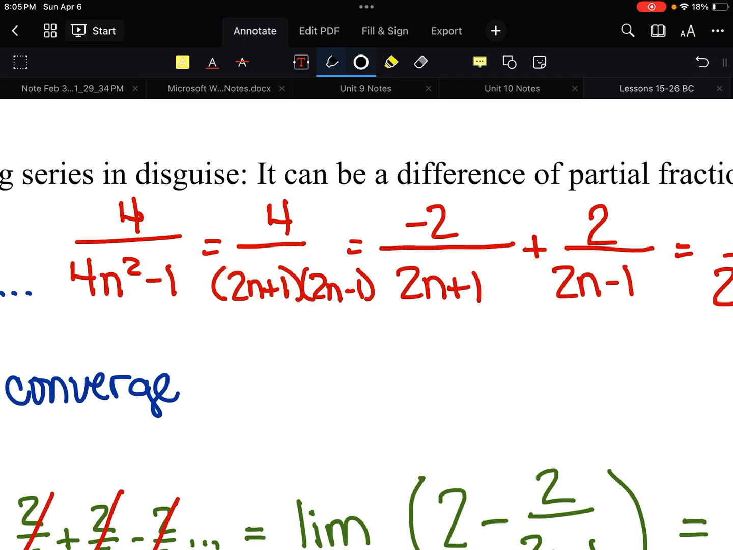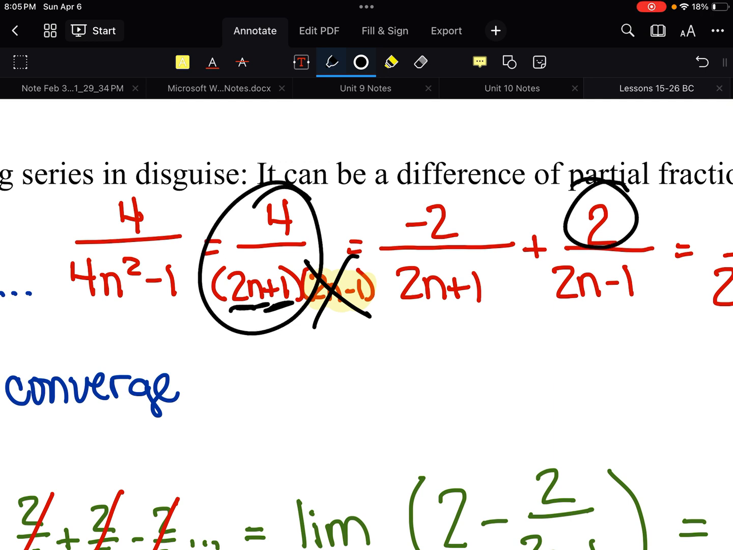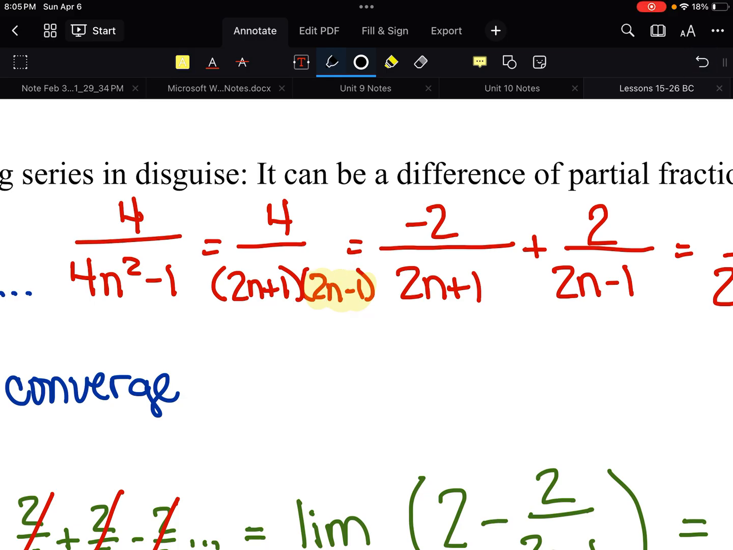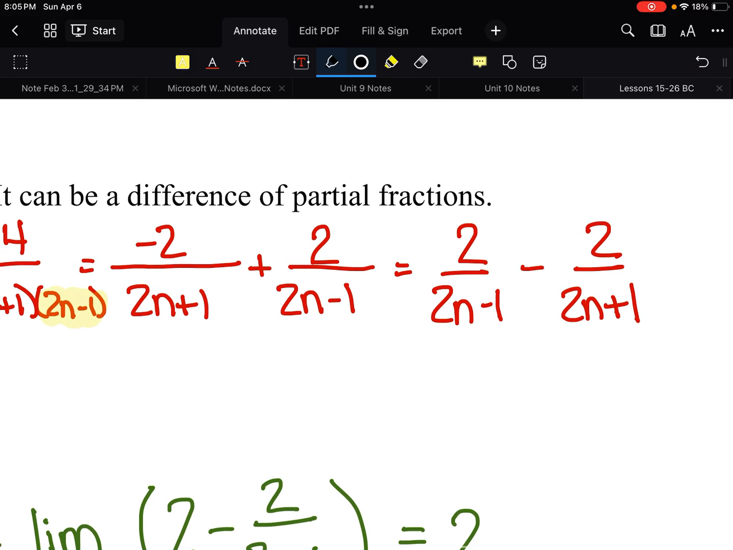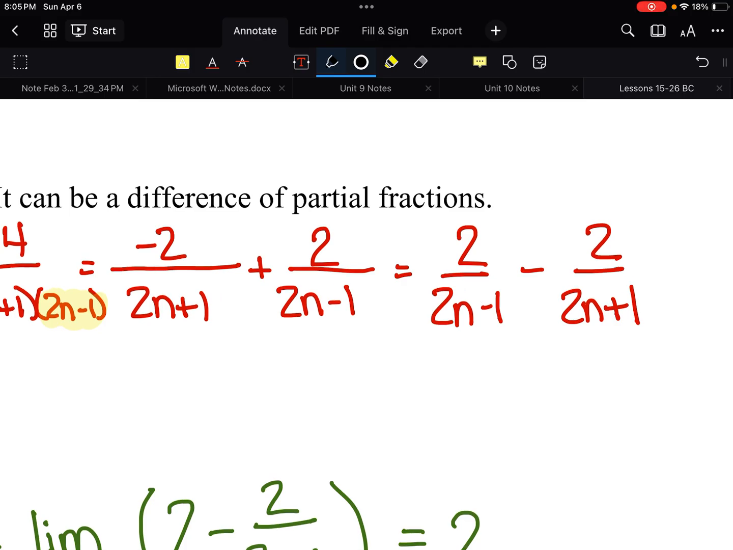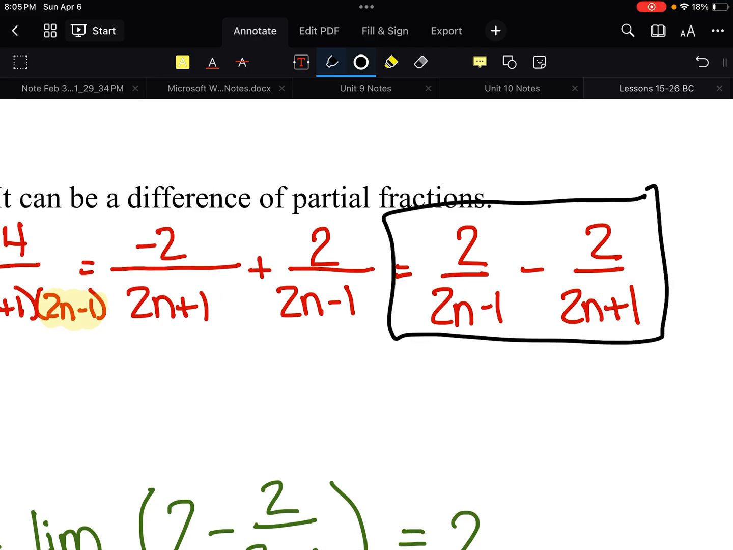Now, what would make 2n minus 1 equal 0? Positive a half. So now cover that one up and plug in a half. 2 times a half is 1, plus 1 is 2, 4 over 2 is 2. So the 2n minus 1 gets 2 on top. The 2n plus 1 gets negative 2 on top. And I'm going to flip the order of those so it looks like it's got minus in the middle. And there's your telescoping series.